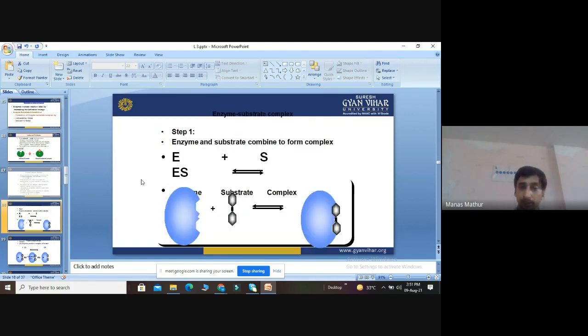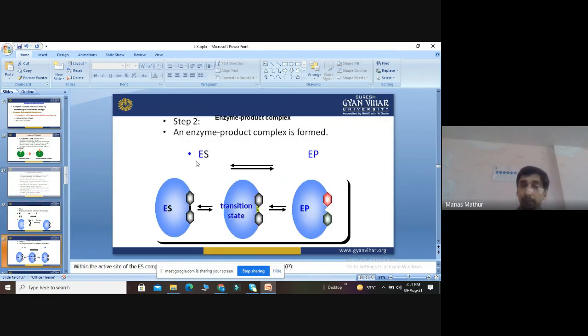We can see this diagram. Enzyme plus substrate, they will form the complex. This is the substrate. It is fitted inside the enzyme. It will form what? Enzyme substrate complex. It is the first step. In the second step, ES is converted into EP. So enzyme substrate is converted into enzyme product.